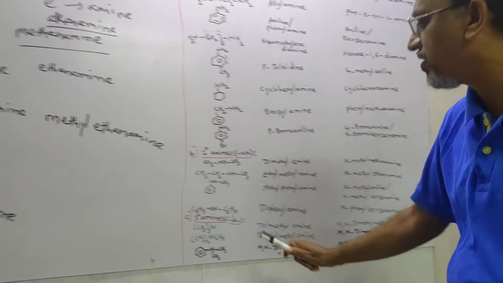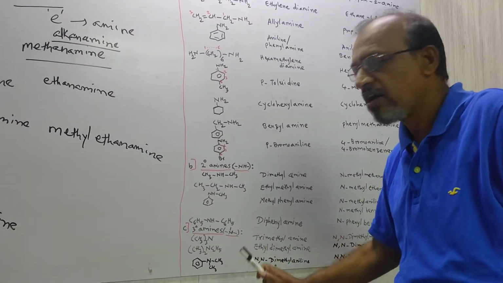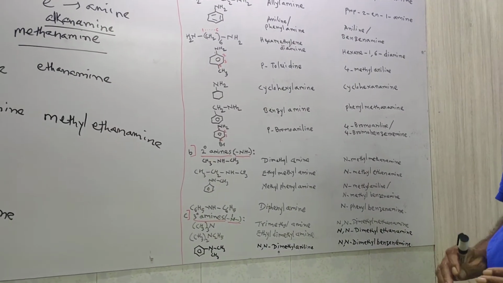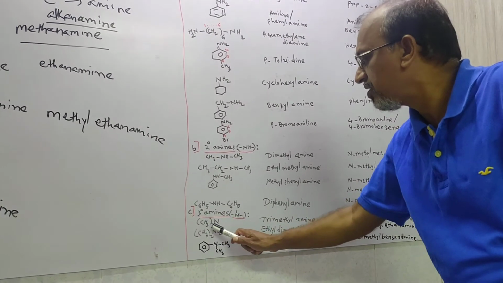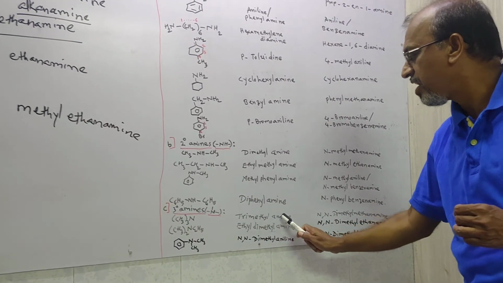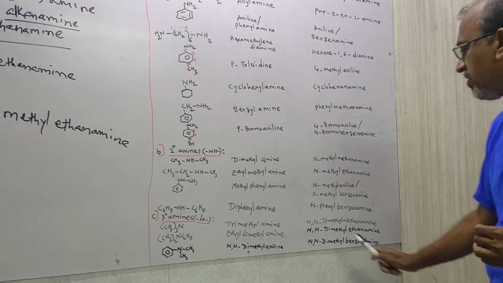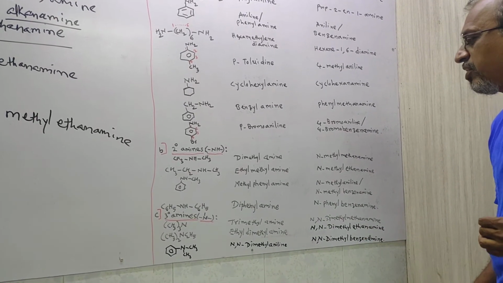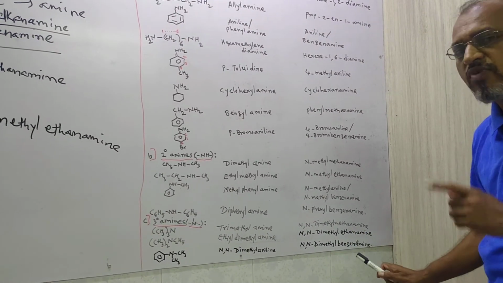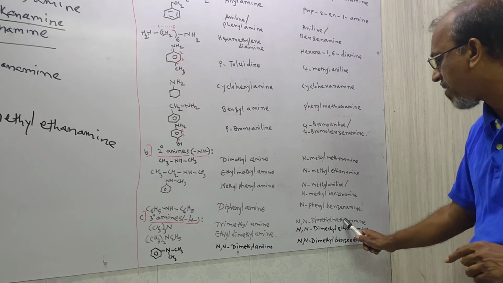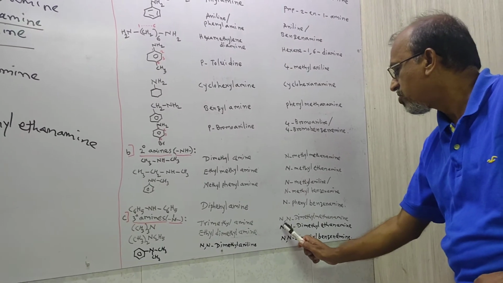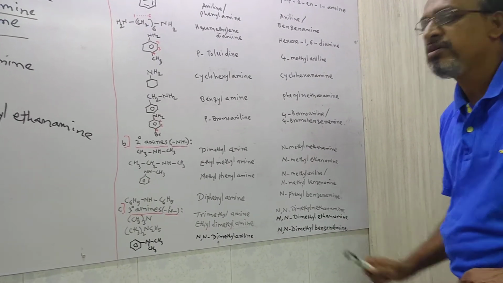Later on, in case of tertiary amine, it has the formula N. Around that 3 bonds are there, means either 3 alkyl groups or 3 aromatic groups or 2 and 1 like that. Okay. Then CH3 3 times on N. How many times? 3 times. That's why I use the prefix tri. So trimethyl amine is the common name. Then here the nitrogen atom is only one, but around that 2 methyl groups are repeated as dimethyl. So N,N-dimethyl, and one alkyl group can be considered as the parent alkane, that's why methanamine. So N,N. Don't forget to put the comma. So N,N-dimethyl methanamine is the IUPAC name.